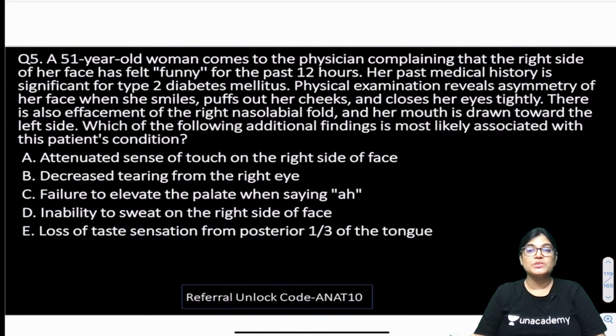Physical examination reveals asymmetry of her face when she smiles, when she puffs her cheeks, when she closes her eyes tightly, and there is also effacement of the right nasolabial fold and her mouth is drawn towards the left side.